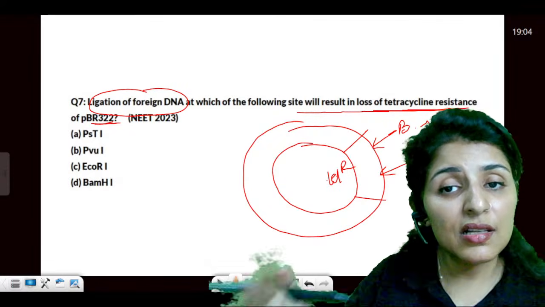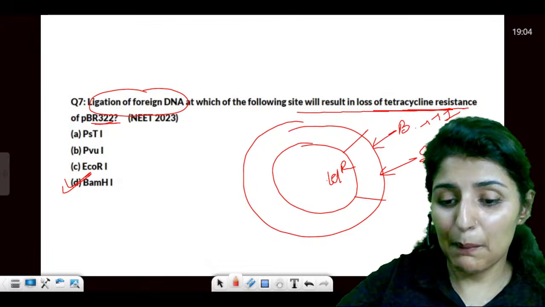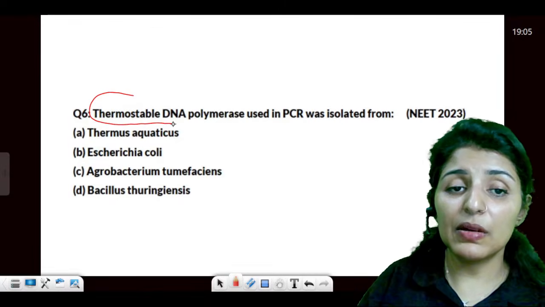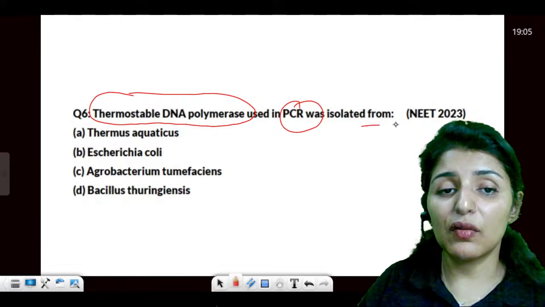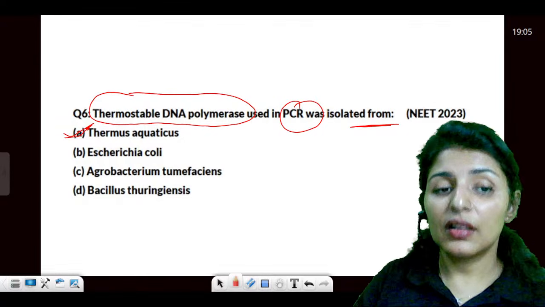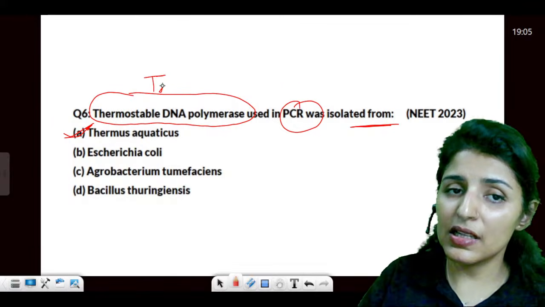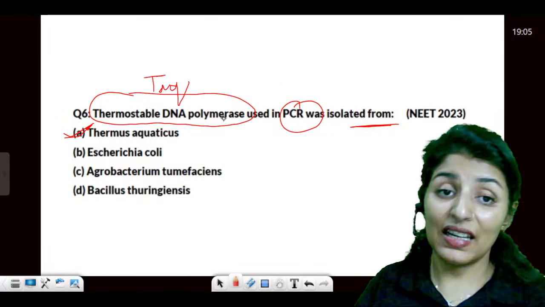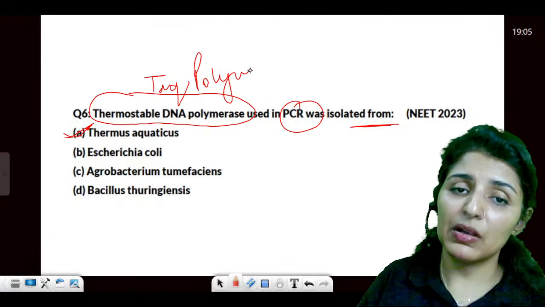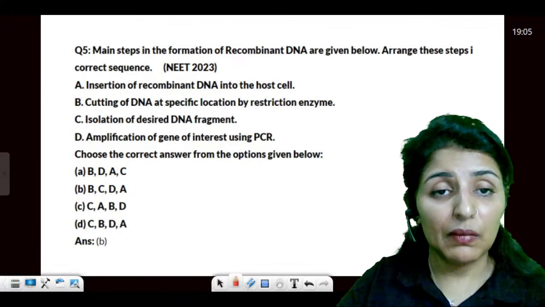So tetracycline resistance will be compromised. Answer will be D. Now, thermostable DNA polymerase used in PCR was isolated from Thermus aquaticus. That is why this thermostable DNA polymerase gets its name, Taq polymerase, because this polymerase is obtained from Thermus aquaticus. That gives its name, Taq.